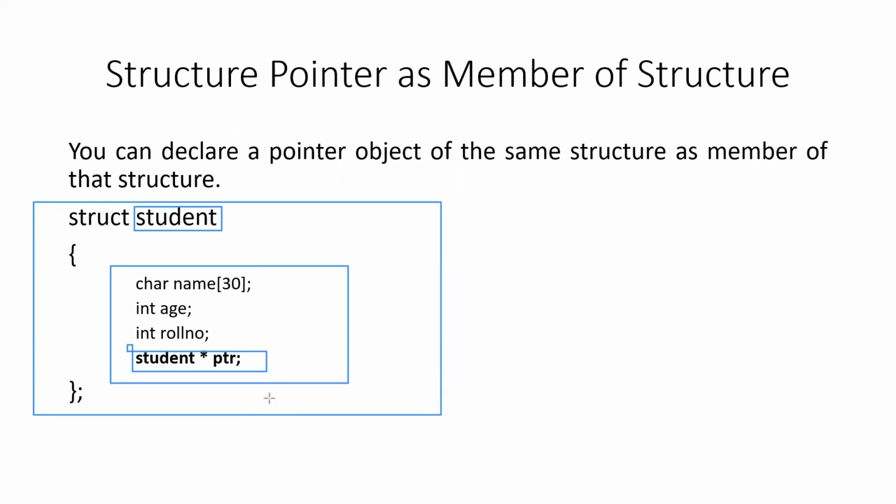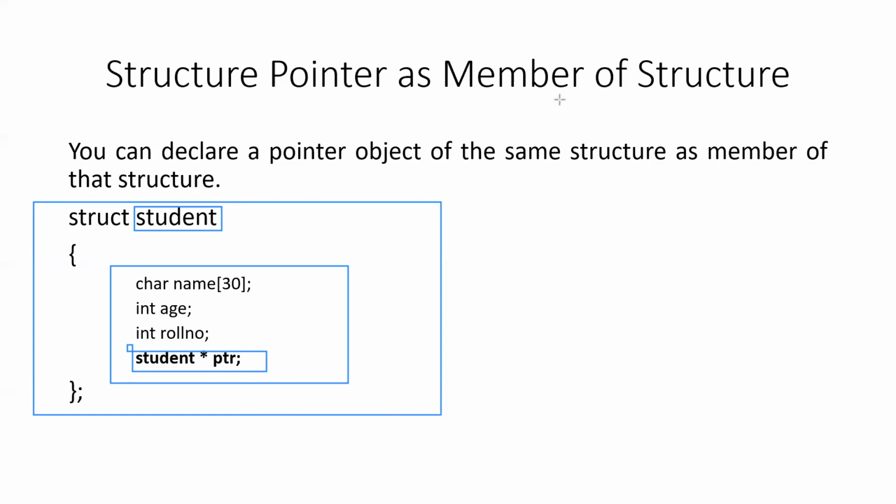A pointer will not further create a pointer or an object because a pointer variable is used to store only the address part. So hence it will not get caught into the indefinite loop. So it will only be creating a pointer variable in which 2 bytes of memory will be allocated and it will be used to store the address of student structure. So this is perfectly allowed.